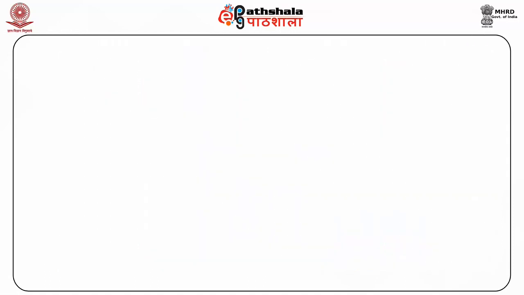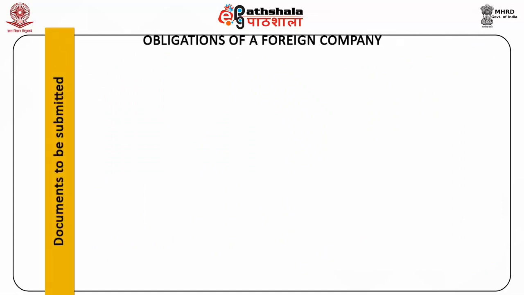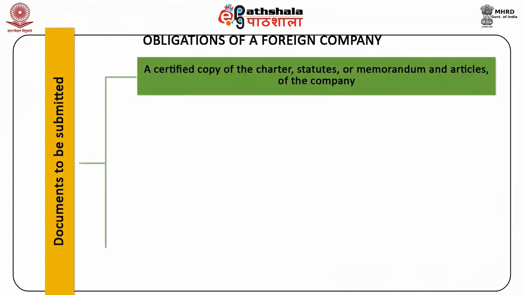We shall now discuss the various obligations of a foreign company. Documents to be submitted: within 30 days of the establishment of the place of business, a foreign company is required to deliver the following documents to the registrar for registration: A. A certified copy of the charter, statutes, or memorandum and articles of the company, or other instruments constituting or defining the constitution of the company, and, if the instrument is not in the English language, a certified translation thereof.